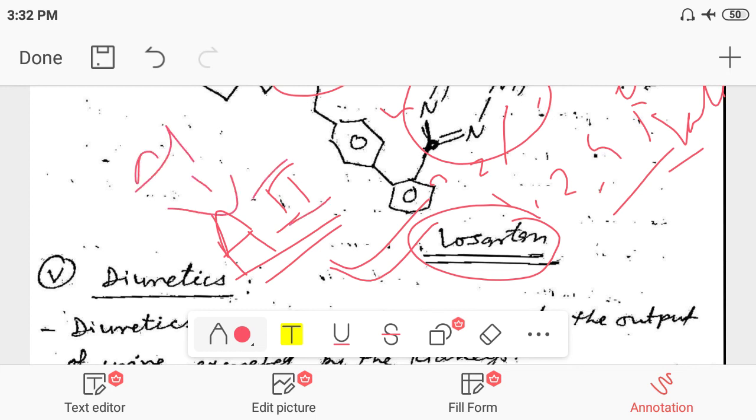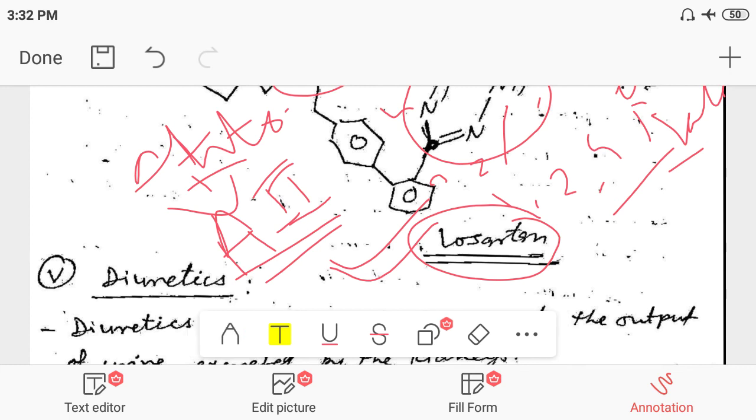So they will be antagonized to angiotensin II. Okay, so dear students, that is all for today, that we are discussing here: ACE inhibitors and angiotensin II antagonists.